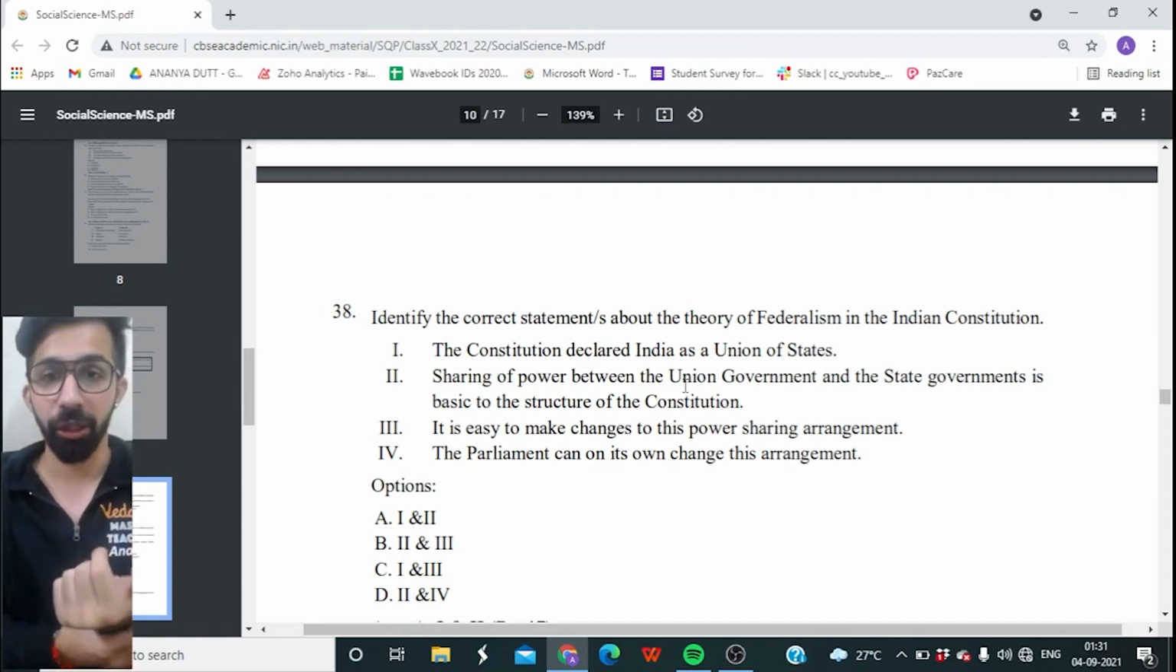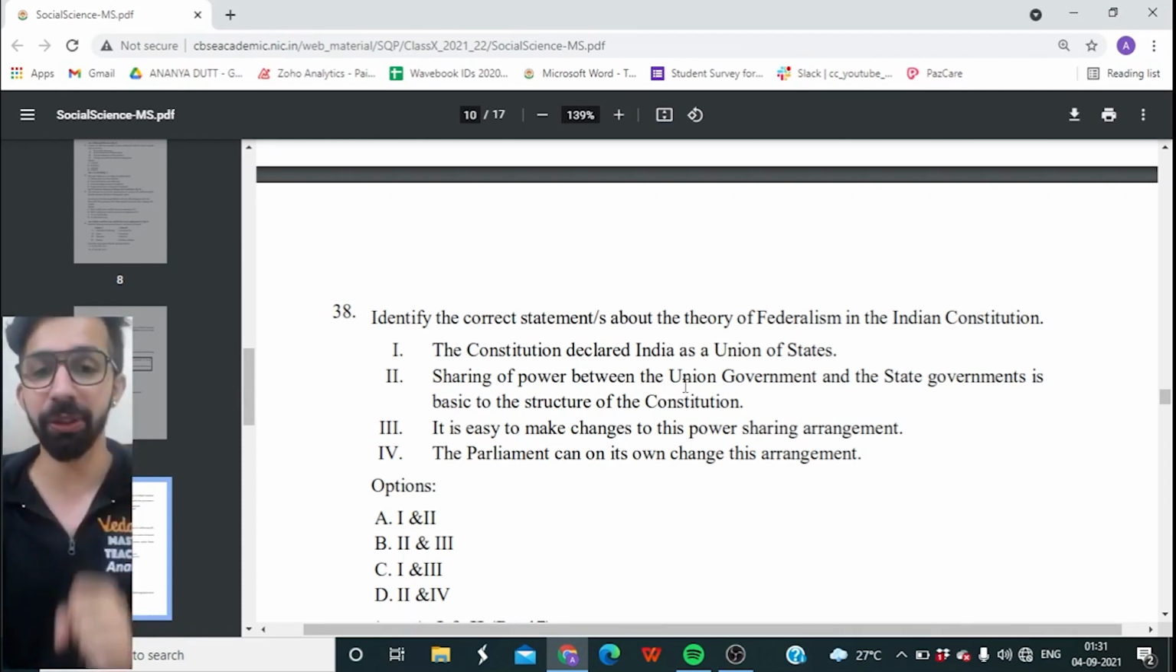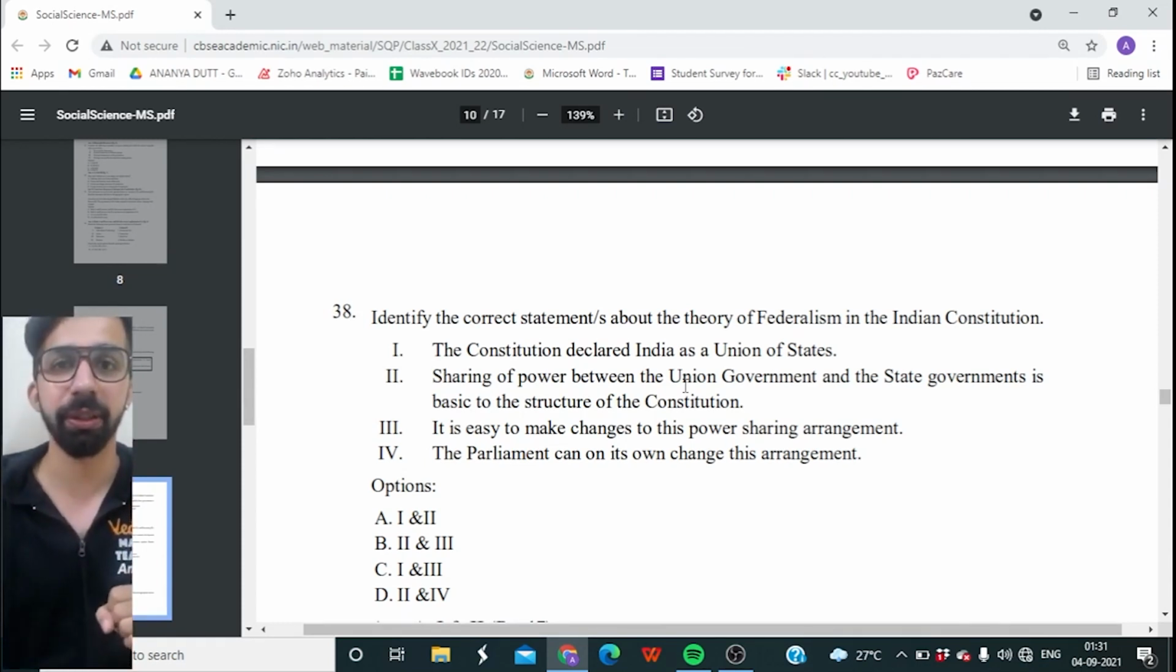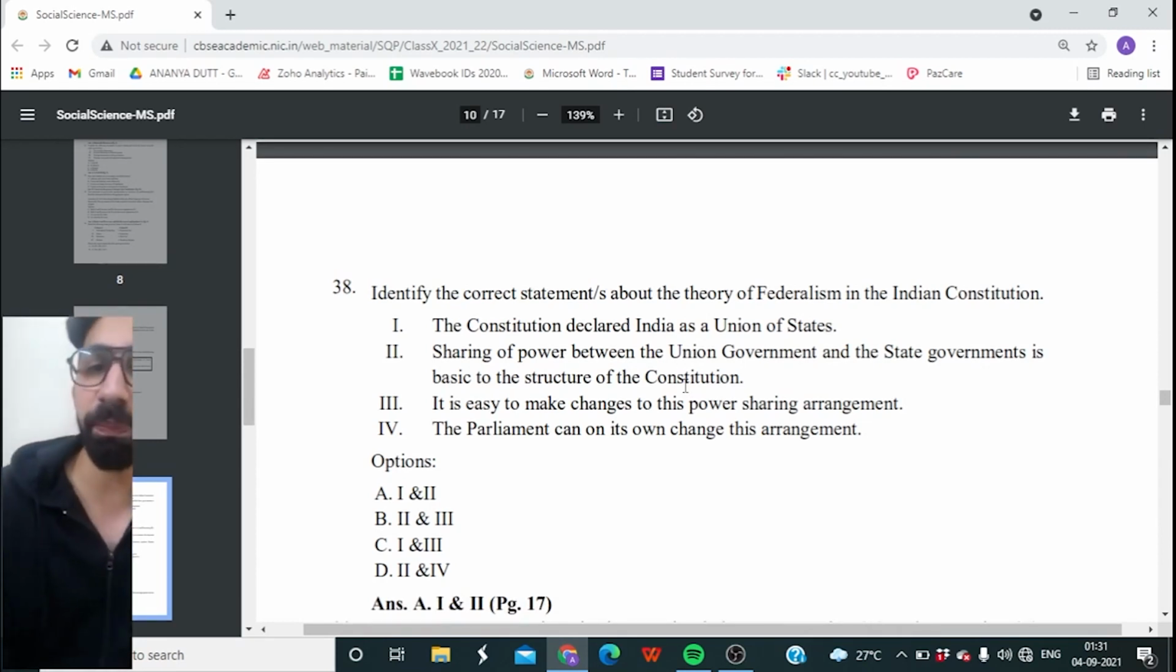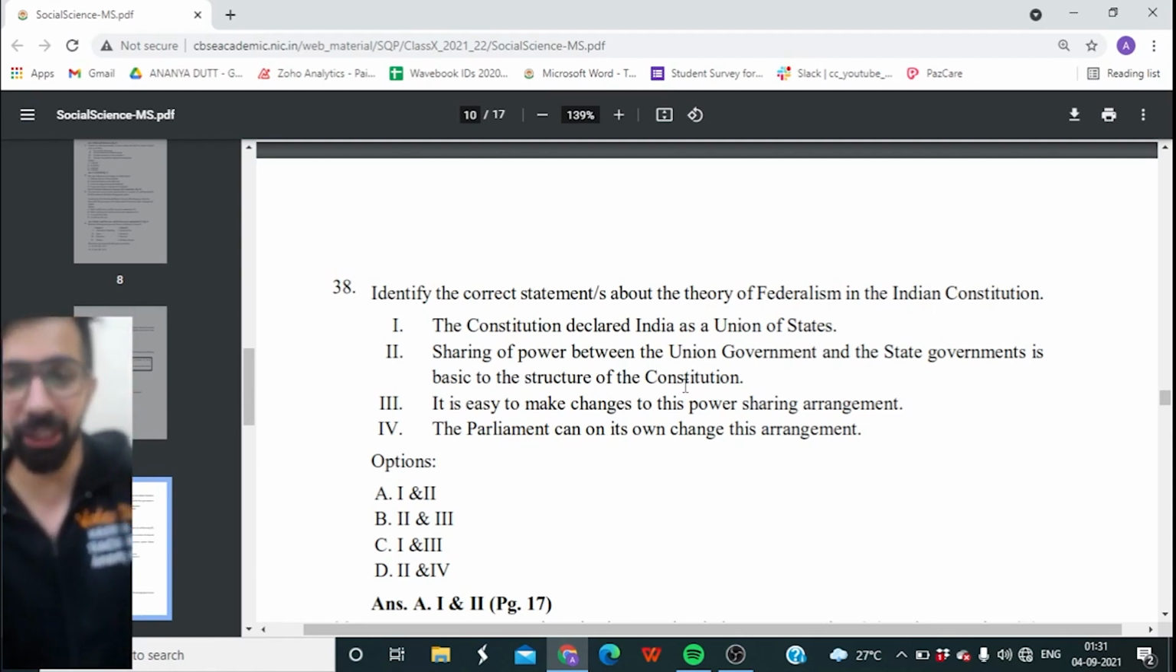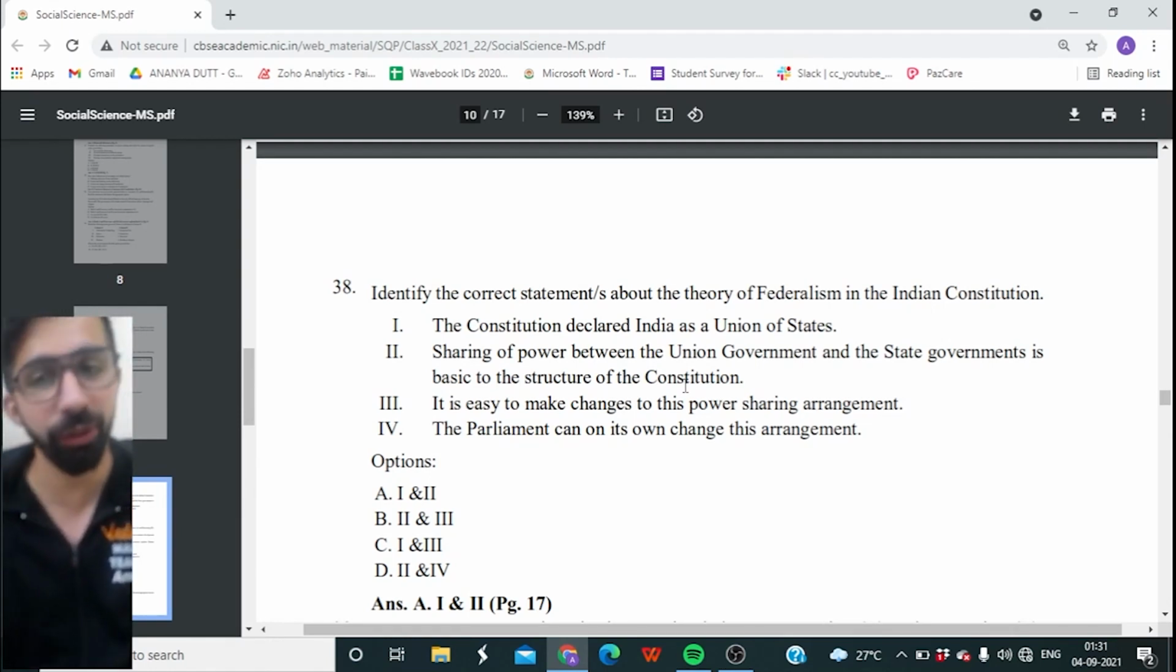Okay. Look at the options, pause the video, and then give the answer. All right. And the right answer is option A, first and the second one. The Constitution declared India as a union of states, and the sharing of power between the union government and the state government is basic to the structure of Constitution.